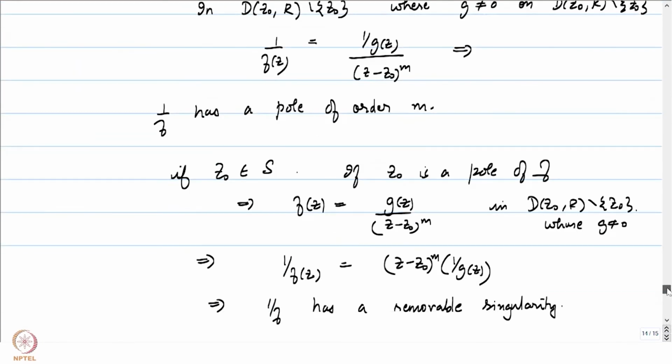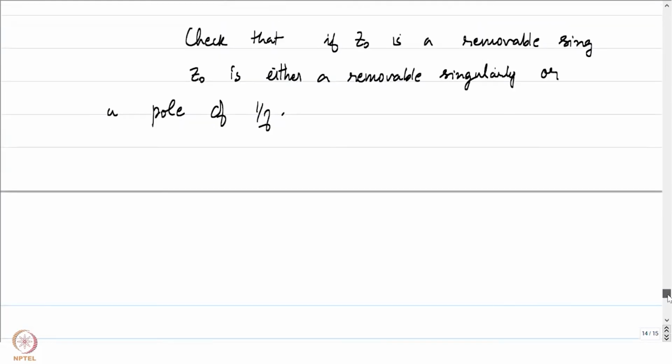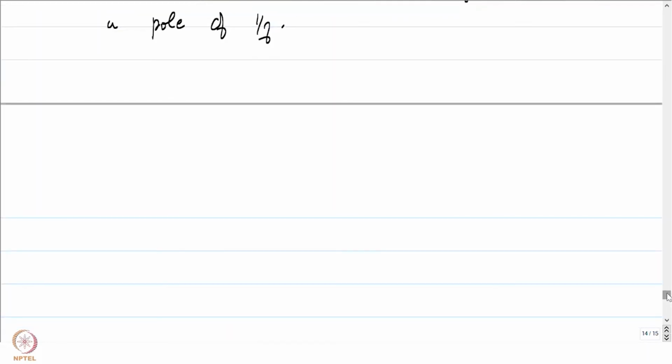I'll leave the remaining things as a simple exercise for you to sit down and check. It's going to give you better insights into the notion of meromorphic functions.